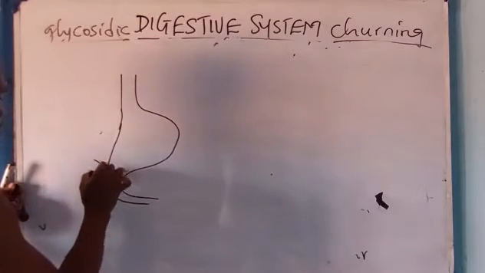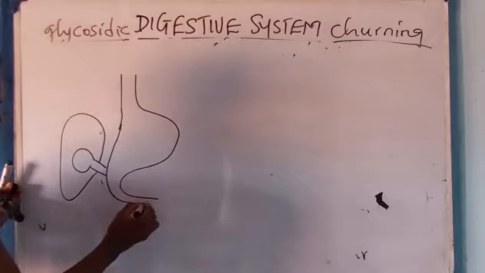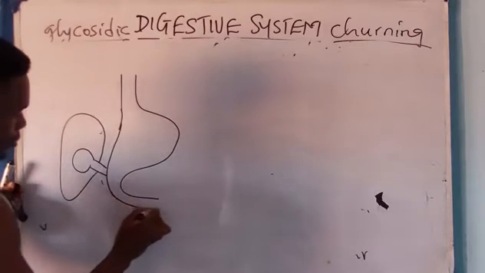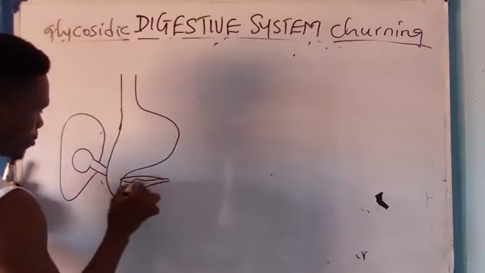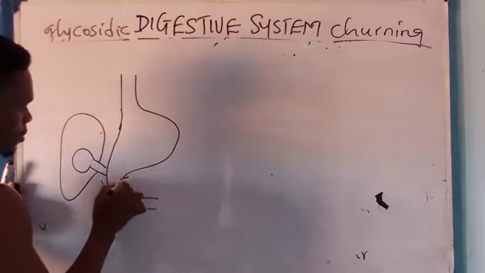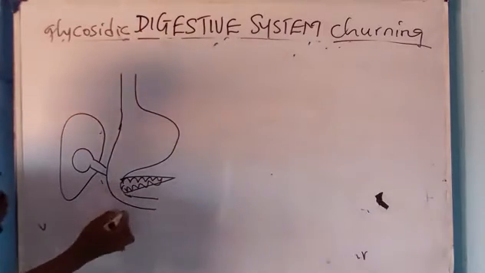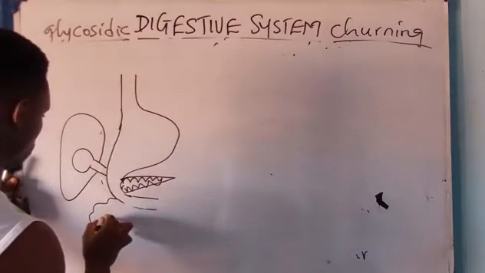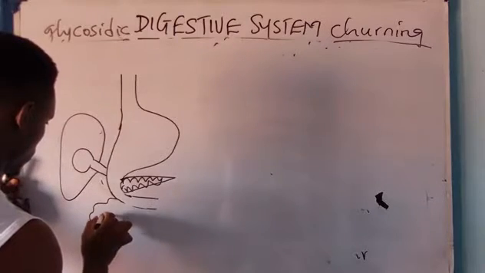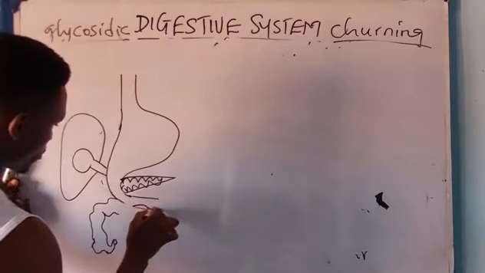So I have, let me do a sketch of it. All right, I'm drawing it in a hurry. That's why it's like this.